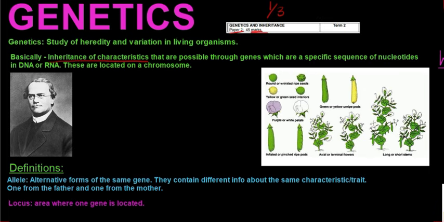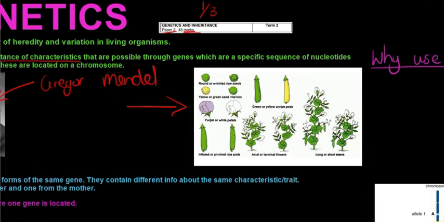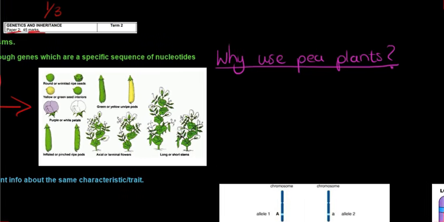genes that they have. Now, who started the study of heredity and variation? A lot of what we know today can be attributed to this guy over here, and his name is Gregor Mendel. He was an Austrian monk, and he did a lot of experiments on pea plants. A lot of his work is used today as the basis, but sadly none of his work was ever used while he was still alive. It was only after he died that people made use of his findings.